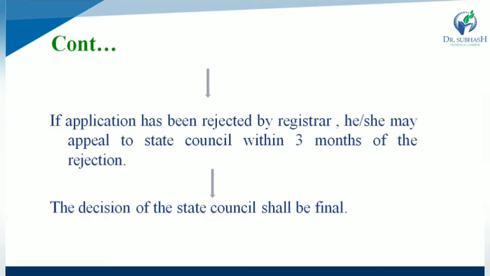Remaining two steps are if the application has been rejected by registrar. So if the application is rejected by registrar, in that case, he or she may appeal to the state council within 3 months of rejection. So the pharmacist may appeal to state council within 3 months of rejection, and finally the decision of state council shall be final.